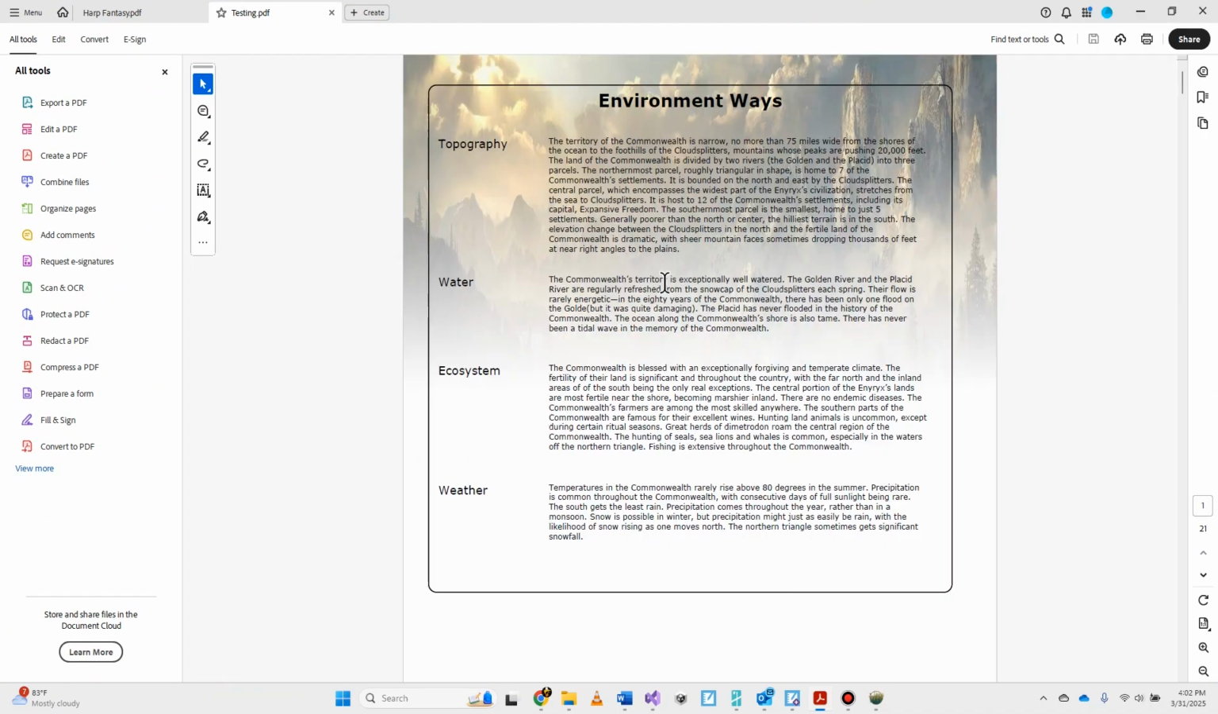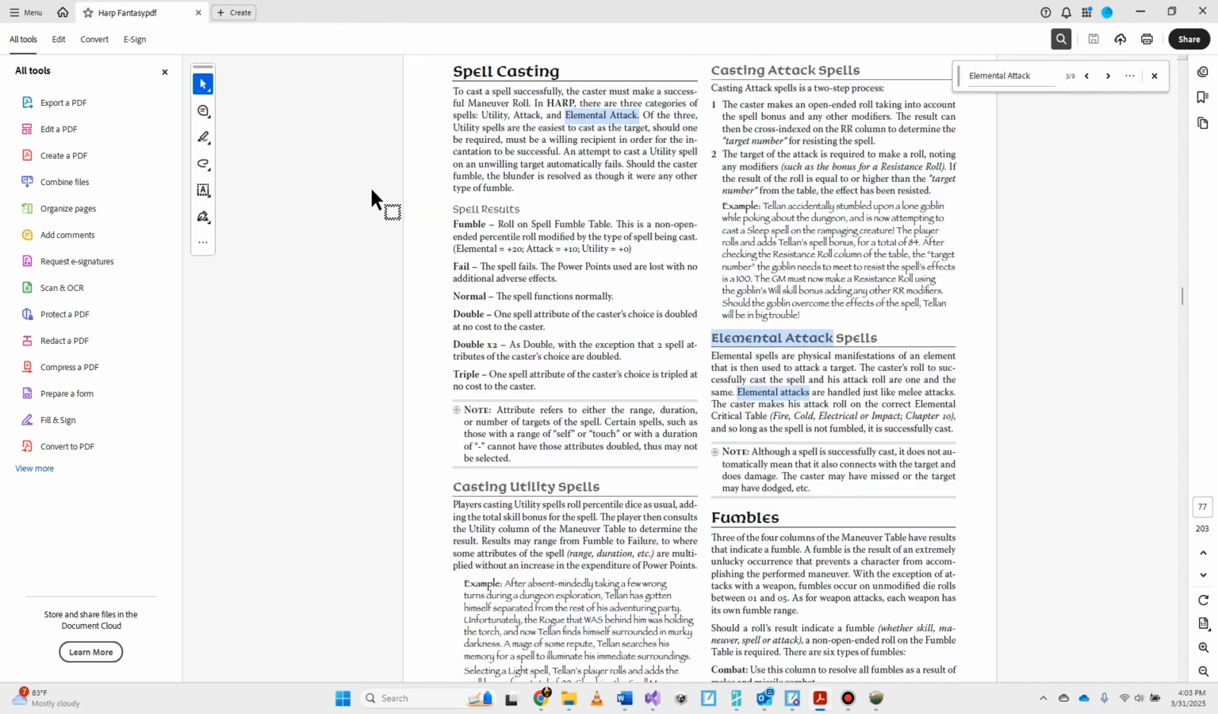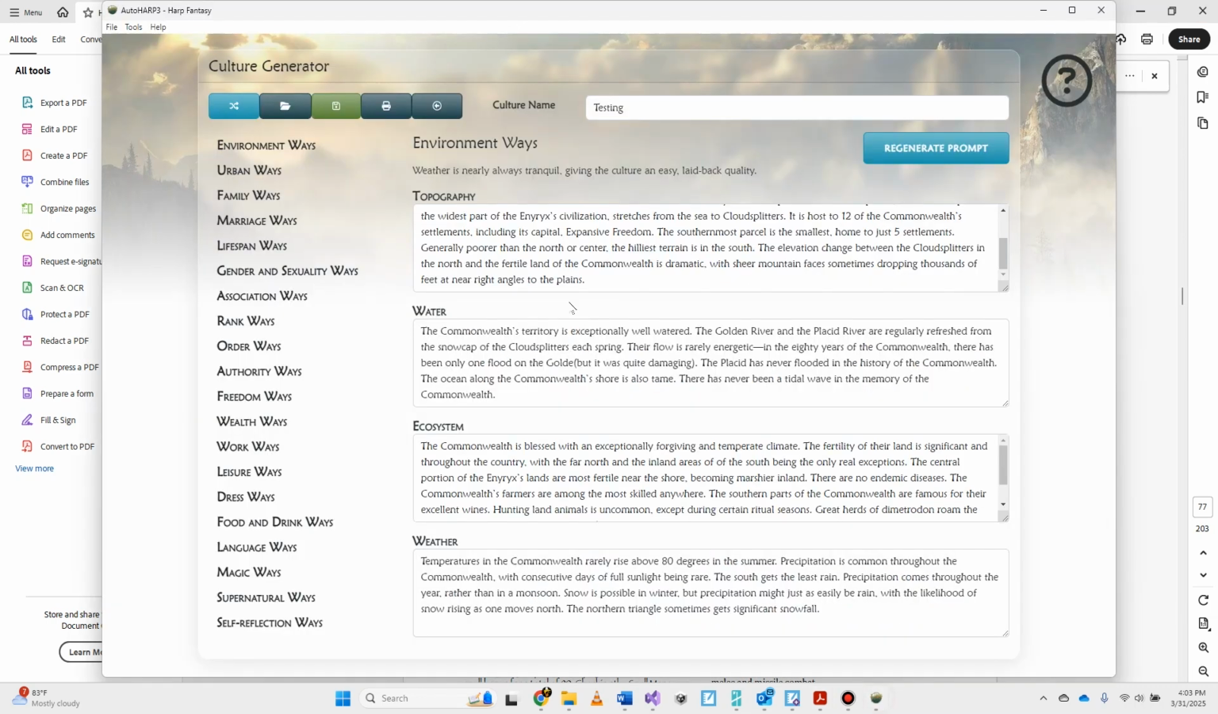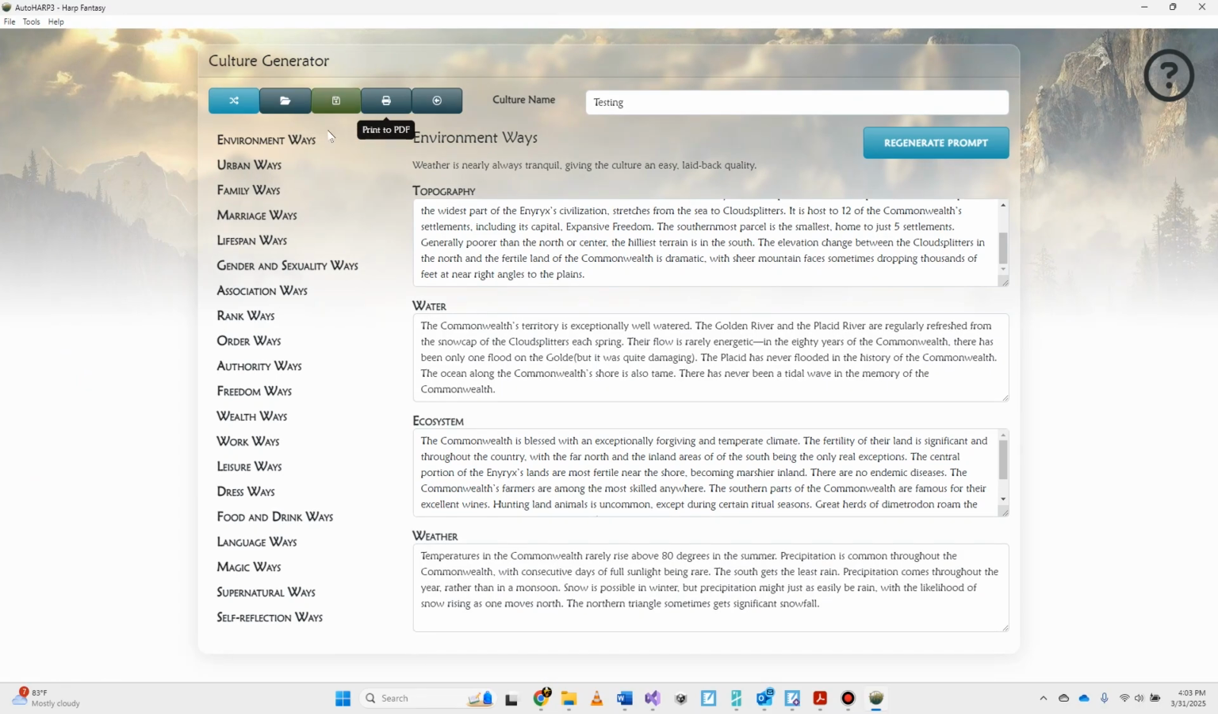So there it is. It's going to print out each category as its own separate page. So it gives you the topography, the water, the ecosystem, and the weather, based on the category. You can have this as a hard copy open so that when your characters run into this culture and you have a question about one of these categories, you have the information sitting right in front of you. Or you can just use the application program here, open it up, and look at it listed right here as well.